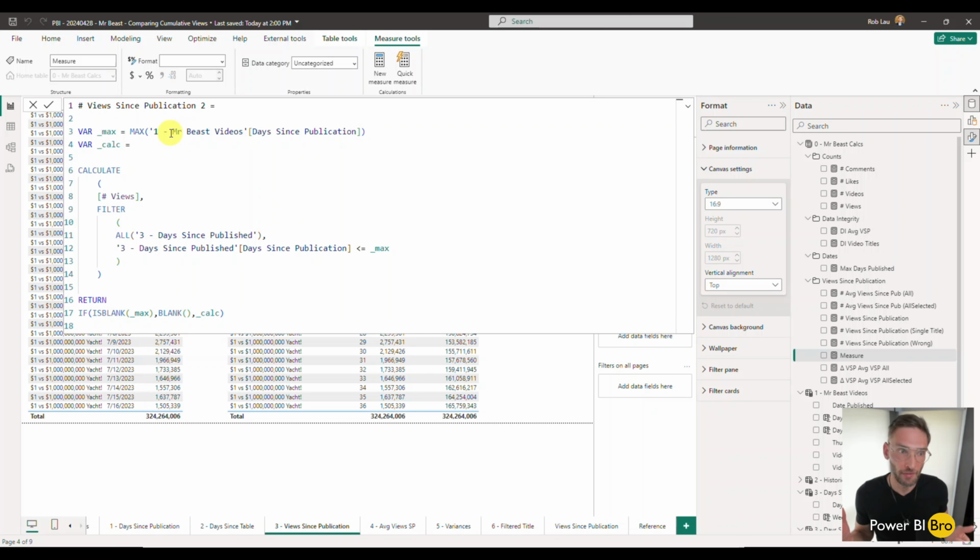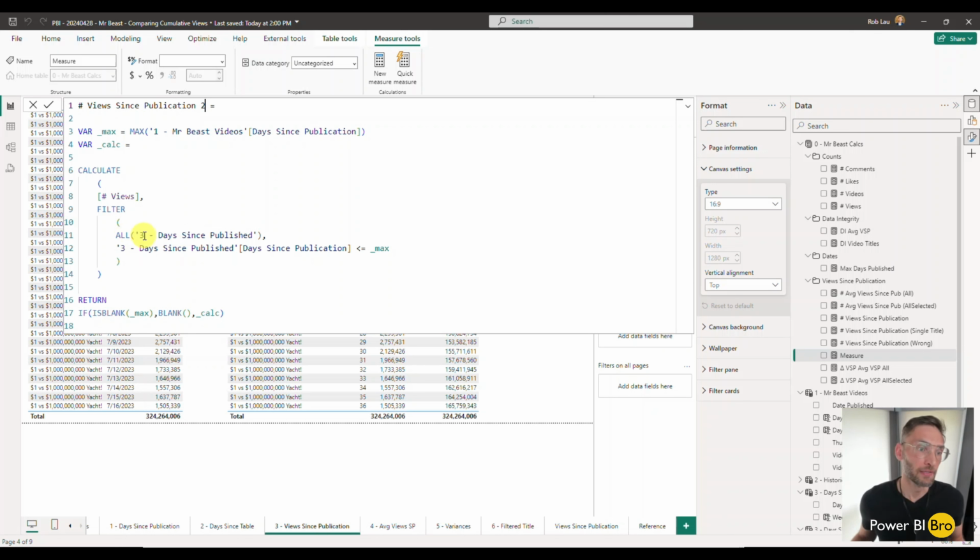So it's going to capture that for me. And now what we're going to do is calculate the total number of views, but the filter function has 2 core parameters: the table that we want to filter and then how we want to filter it.